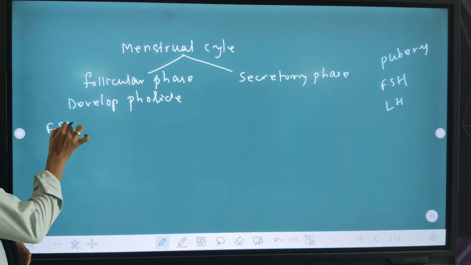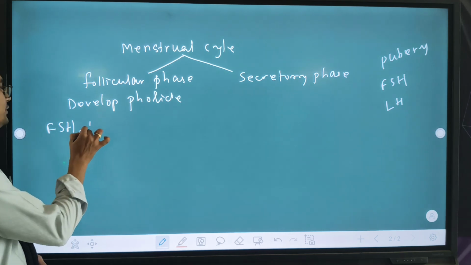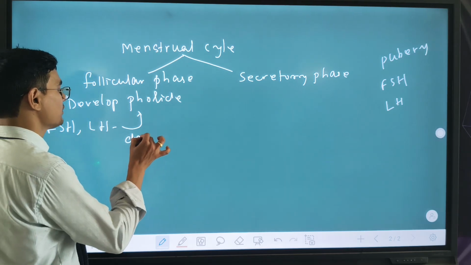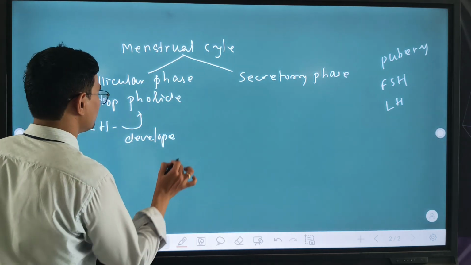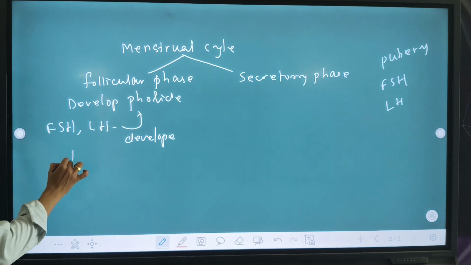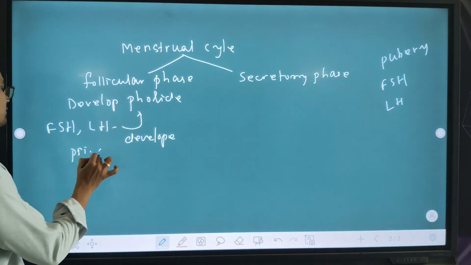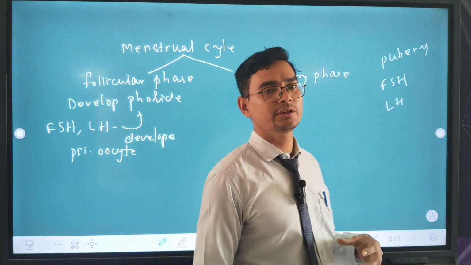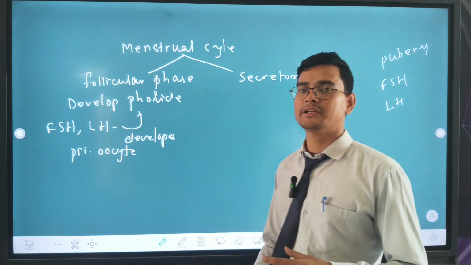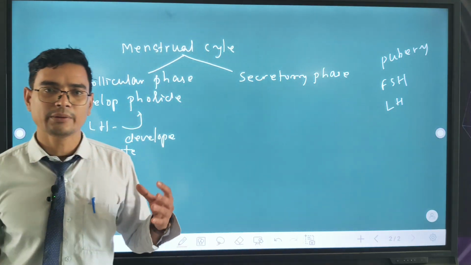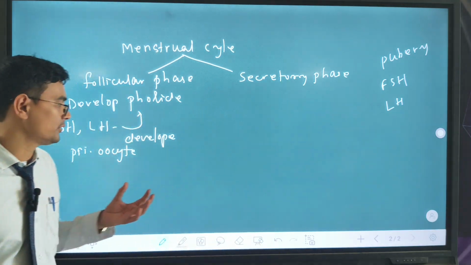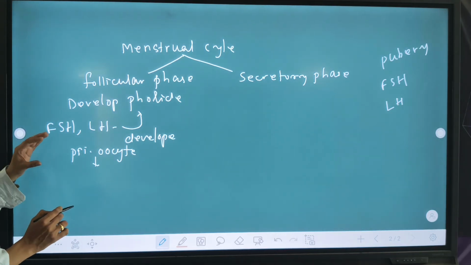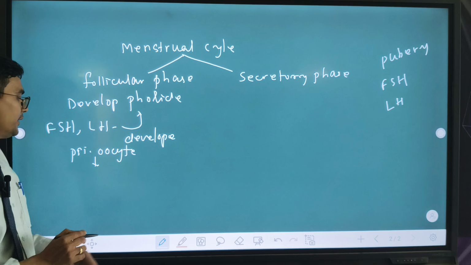The primary oocyte develops during the fetal stage and is arrested after birth. No more primary oocytes are added after birth.